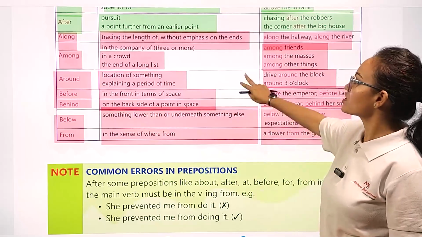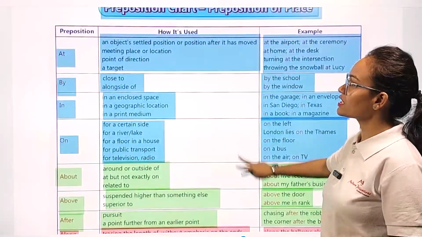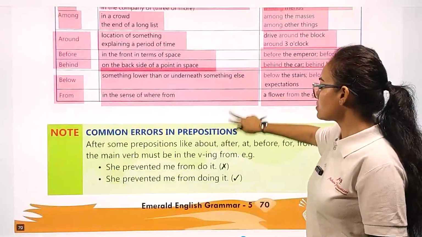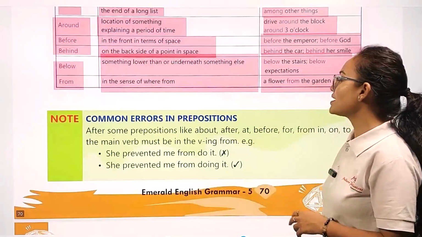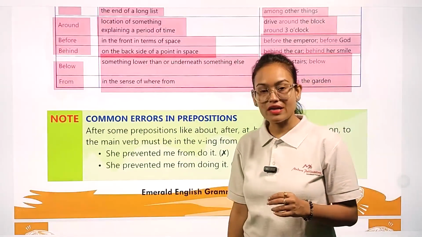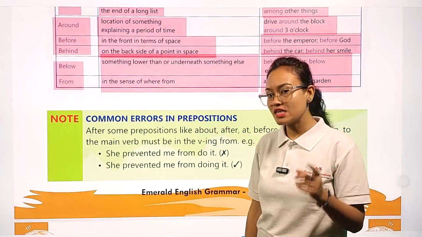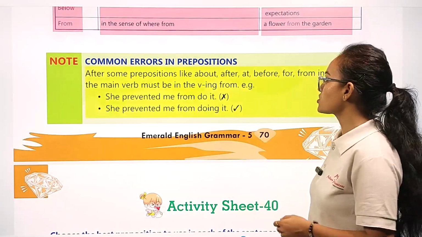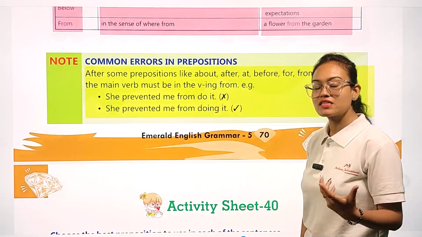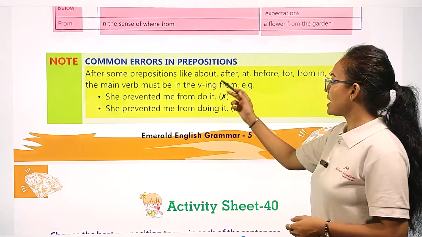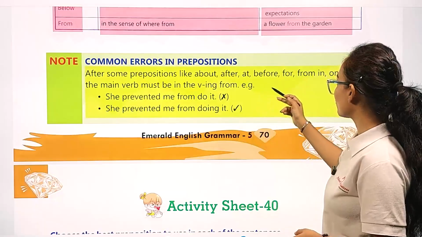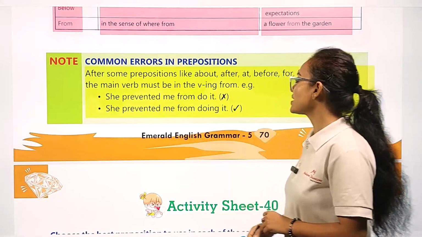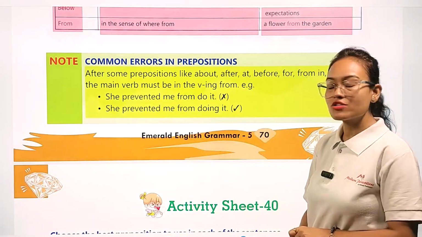Okay, so my dear friend, these all are the preposition words which we have seen in the context of preposition of place. Now let's see some common errors we make while writing preposition words. After writing preposition words like about, after, at, before, for, from, in, on, to, the main verb must be in the V-ing form. Okay, my dear student, remember this one.